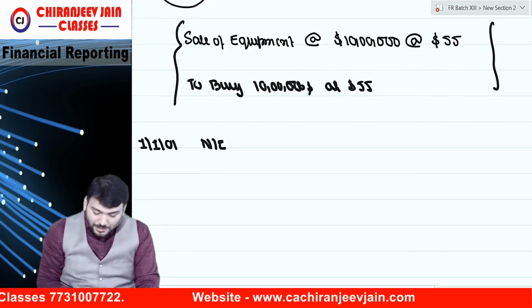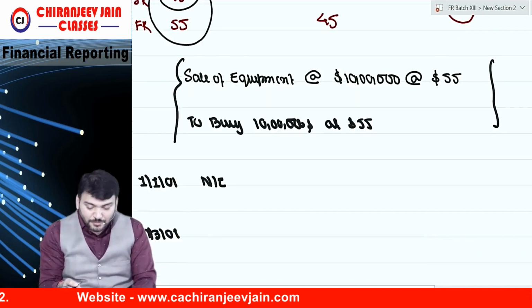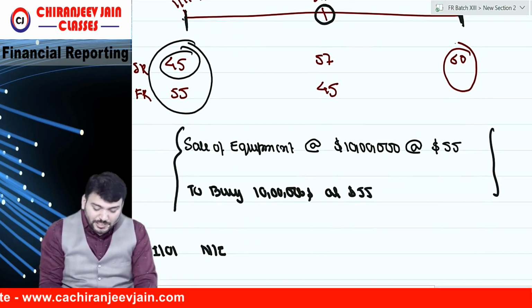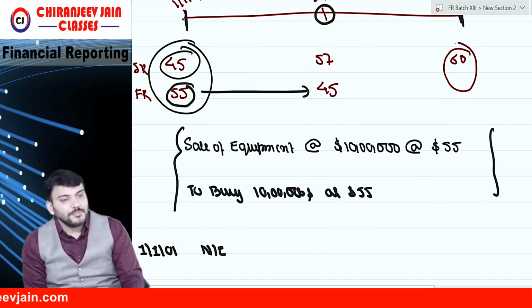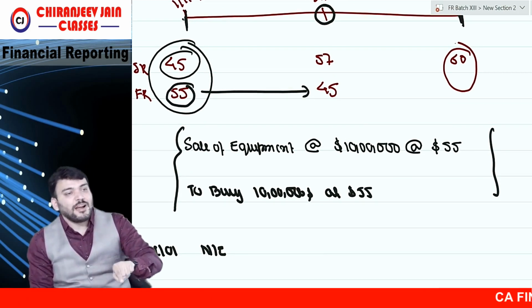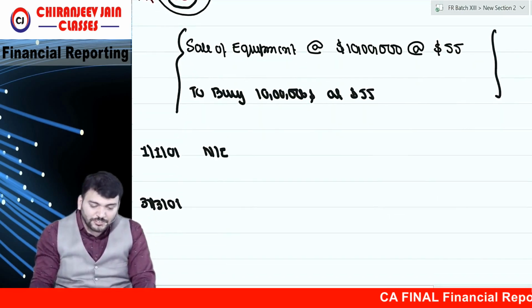Okay. On 31st March 2001, the reporting date, there is a derivative contract. So you intend to buy at 55. Now it becomes 45. This is a forward contract, na? So you enter into a contract to buy at 55. Now it becomes 45. Loss or gain? Loss. What journal entry will pass?